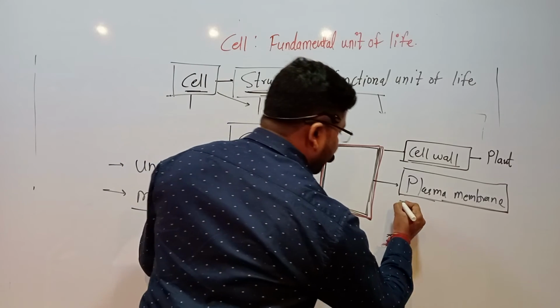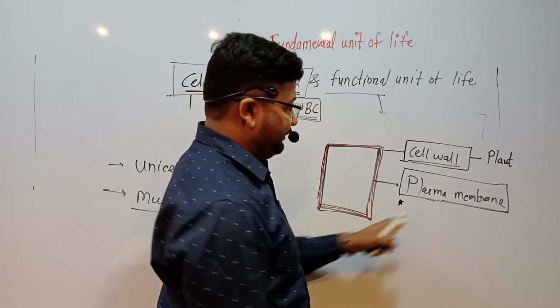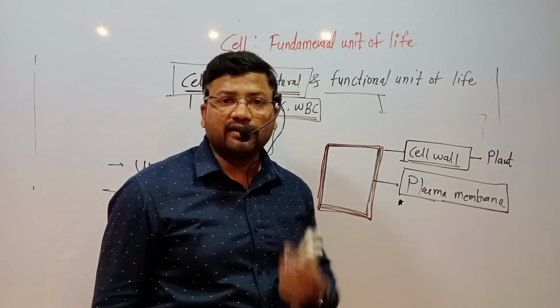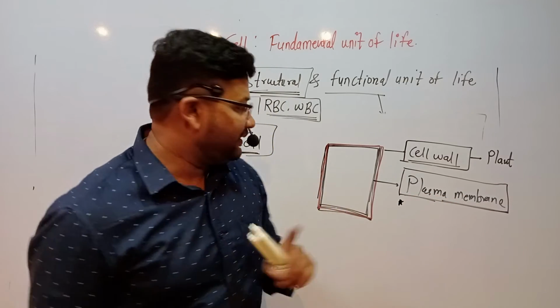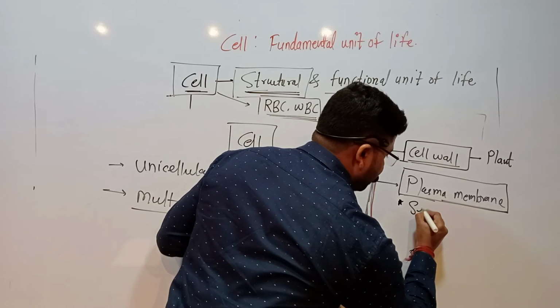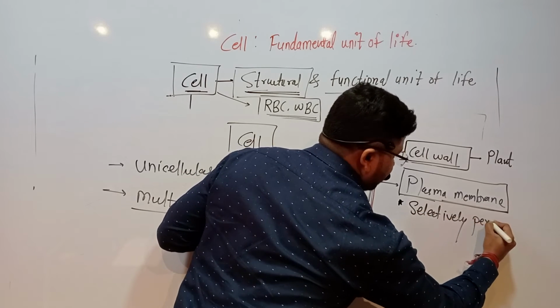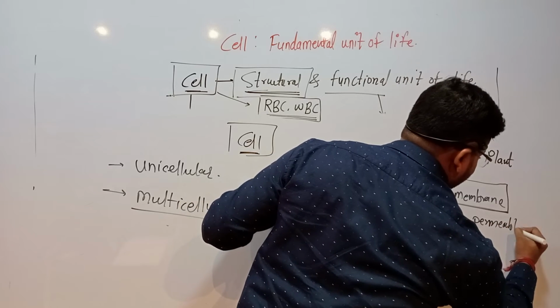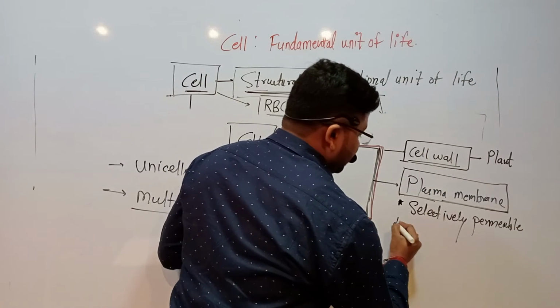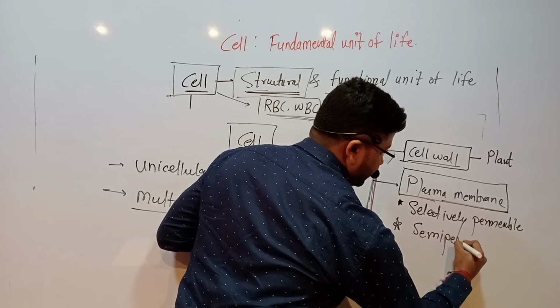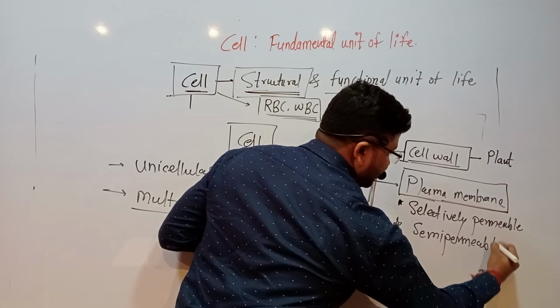In all types of cells in our body, the outermost structure is the plasma membrane, and this plasma membrane is selectively permeable and also semi-permeable. What is selectively permeable?